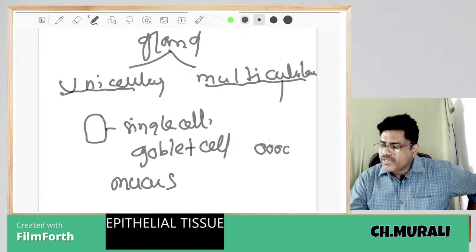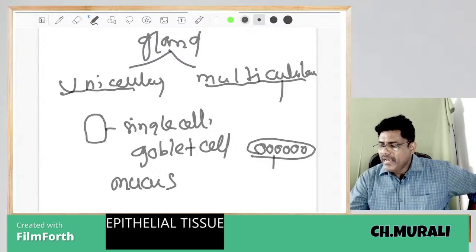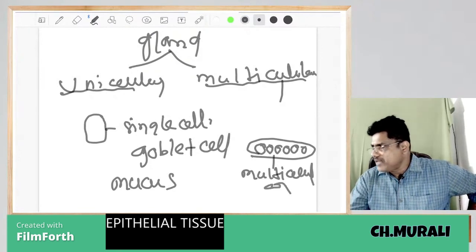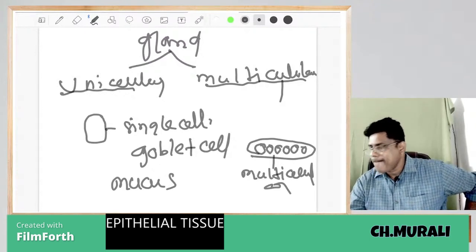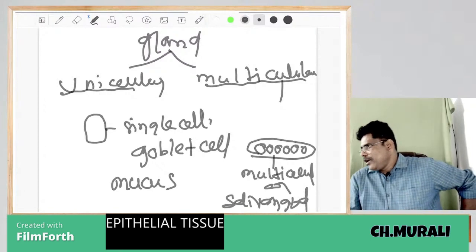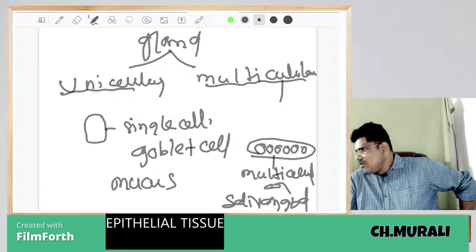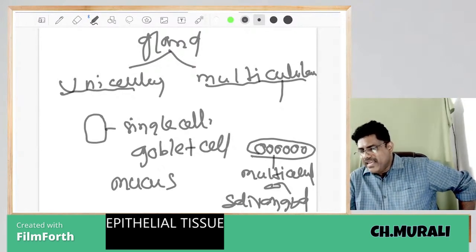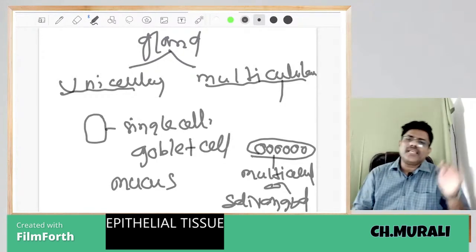Now multicellular: many cells are fused and form the gland. That is called multicellular. Many cells fuse and form a gland, called what? Multicellular. Example, salivary glands. One cell acting as a gland is called unicellular; goblet cell secretes mucus. So this is the epithelial tissue.